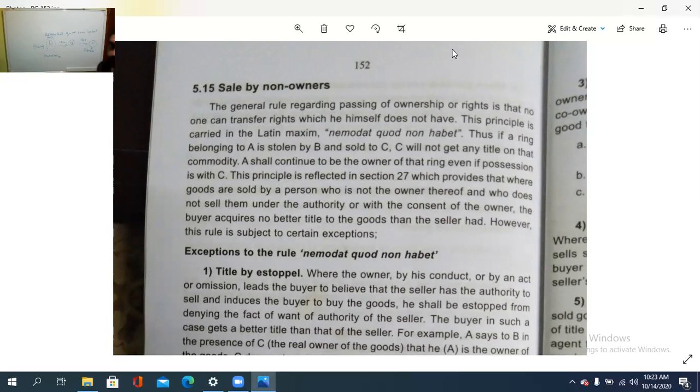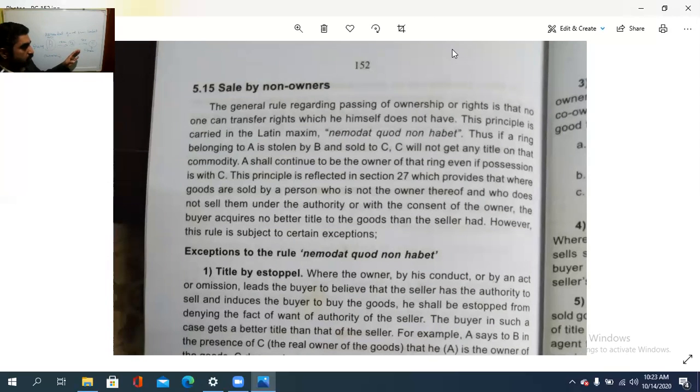Isn't it? So, if a ring belonging to A is stolen by B and sold to C, C will not get any title to that commodity, as A shall continue to be the owner of that ring even if the possession is with C. This principle is reflected in section 27, which provides that where goods are sold by a person who is not the owner and who does not sell them under the authority or with the consent of the owner, the buyer acquires no better title to the goods than the seller had. Actually, who is the owner? A. Who is the buyer here? C.